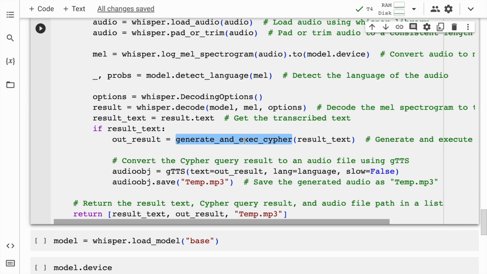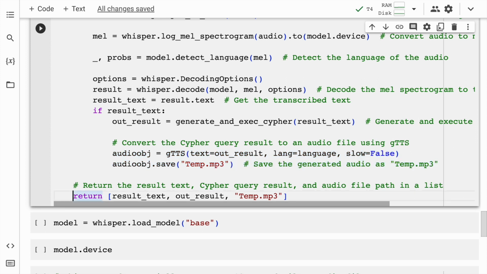And once the formatted result is ready, once I have the result handy, I'll pass that to the Google text to speech module, which will generate speech from the text that I pass. So all of this is what I create here. And finally, I return the three values just to be sure of what each module is returning.